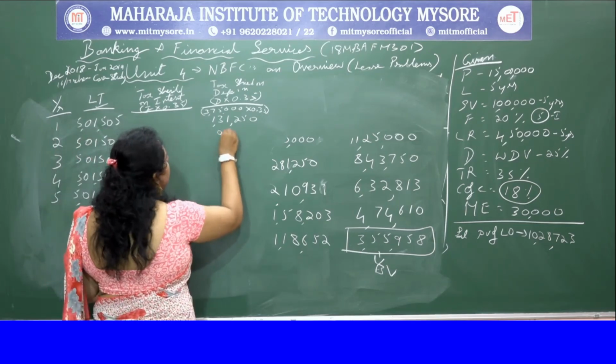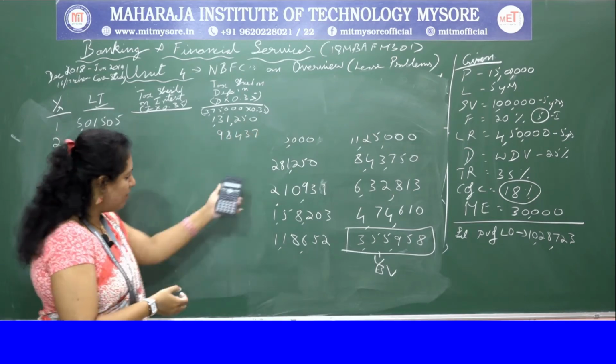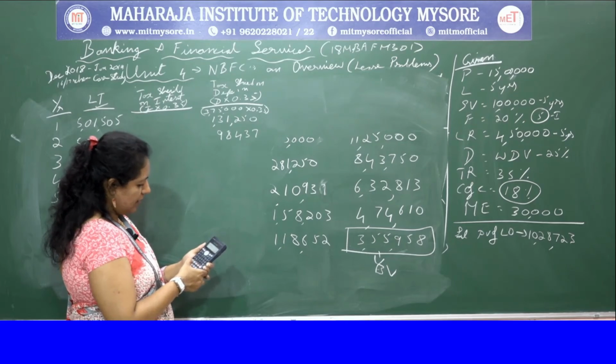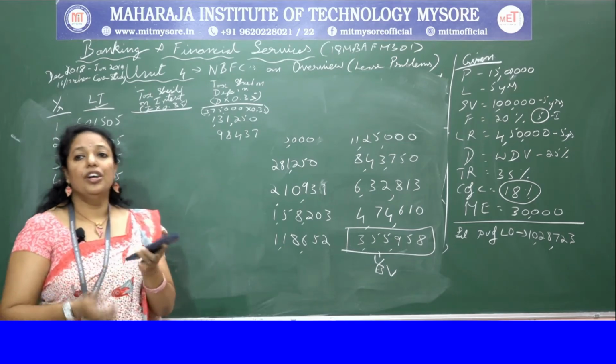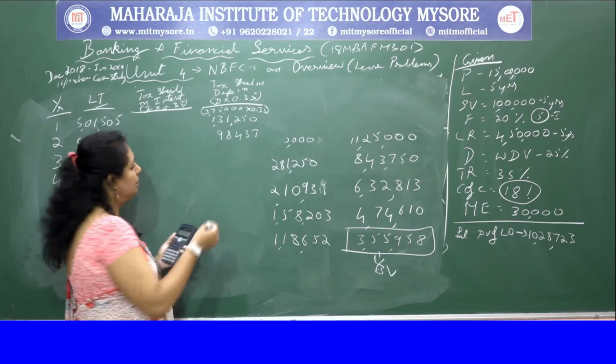So 98,437 for the second year. In the same way for the remaining, it is here: 2,10,937 into 0.35, 35% you have to do. You get 73,828.